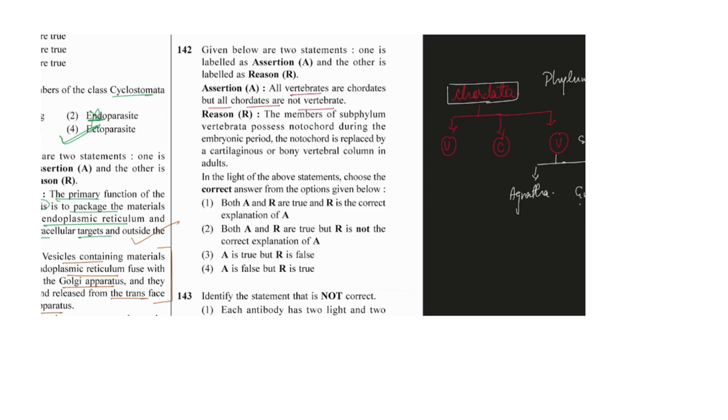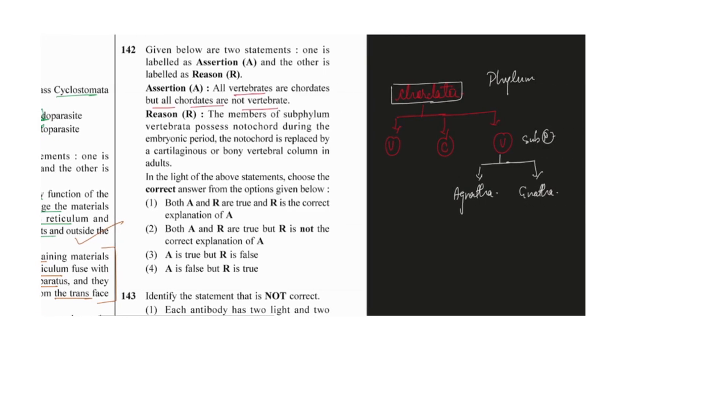In the Gnatha we have seen subdivisions into classes. The cyclostomes come in the category of the Agnatha, the only example we have seen. Among the Gnatha, some are Pisces and some are tetrapods. Pisces have fins, and tetrapods have 4 limbs.